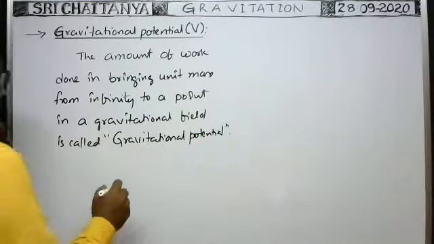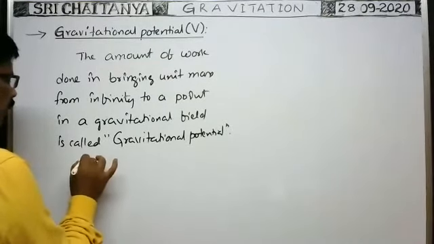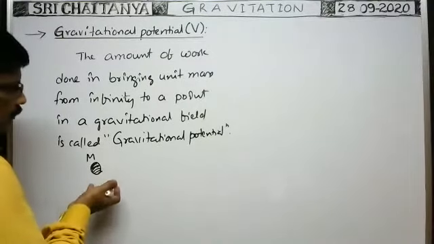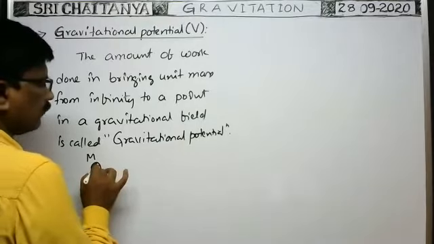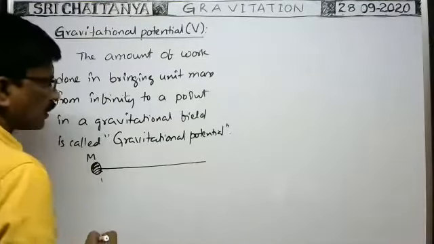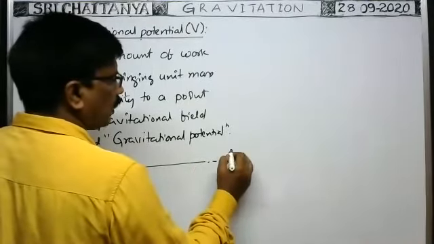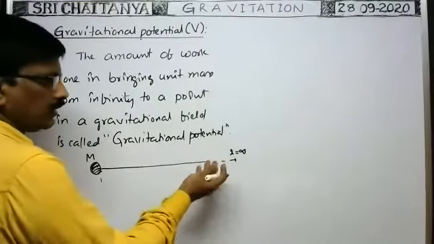Okay, suppose here there is a given body having mass capital M, maybe a planet also. The region around the body up to which its influence acts is called the gravitational field. In that gravitational field, suppose this is the point at infinity, so r is equal to infinity. It is represented with a dotted line because we cannot draw an infinite line.